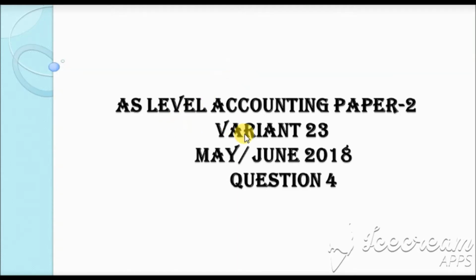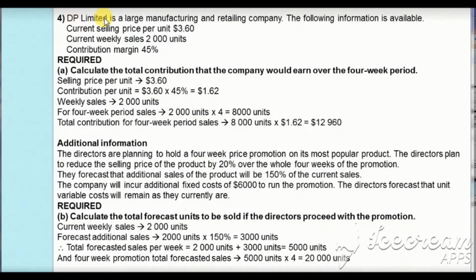In this video, we are going to do an AS level question from paper 2, variant 23, May June 2018, question 4, based on costing. The question states that DP Limited is a large manufacturing and retailing company. The following information is also available.